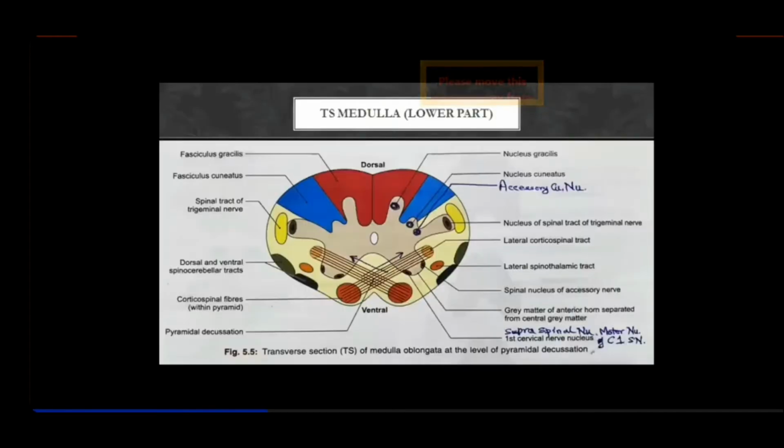Now we will talk about the medulla oblongata internal structures. External structures we have studied in detail. Now, as I told you, we'll study it in 3 different cross sections. We are studying it from the lower portion and we'll ascend up. This section is at the level of the pyramidal decussation, the transverse section of the medulla at the level of pyramidal decussations, meaning the lower portion of the medulla.